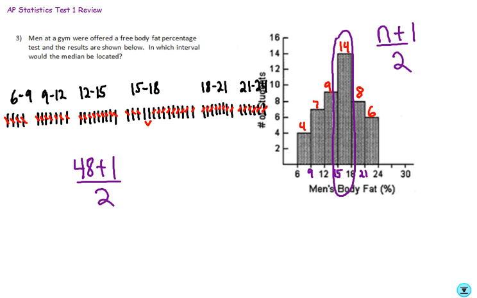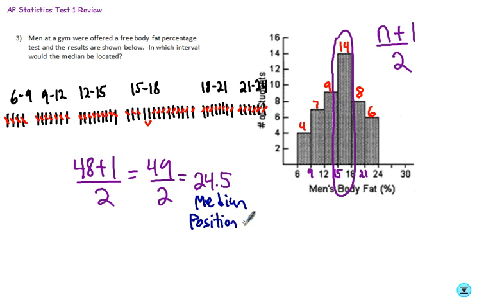But basically, this is the long way. You don't want to write all this stuff out. So we have a quick and easy formula for us. 48 plus 1 gives us 49, and then if we divide that by 2, it tells me 24.5. Now that doesn't mean 24.5 guys or 24.5% body fat. That tells me the position of the middle. This tells me the position of the middle individual or person.